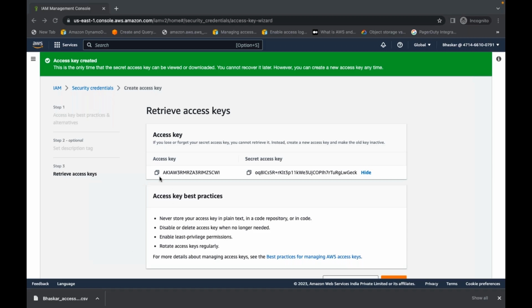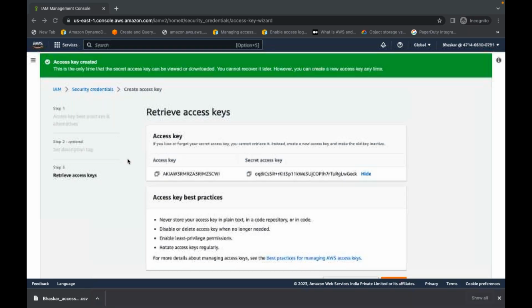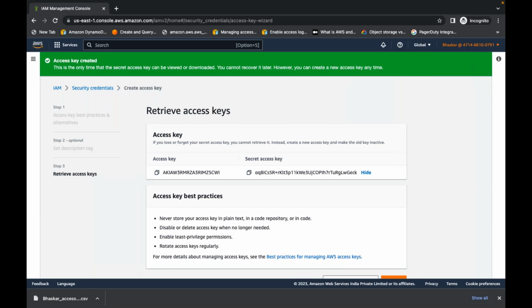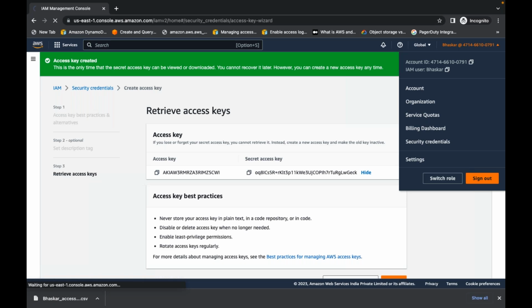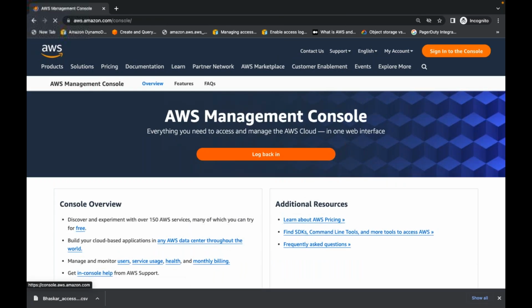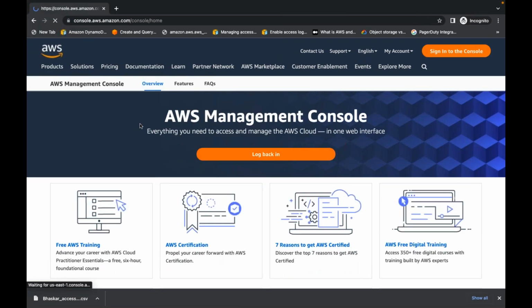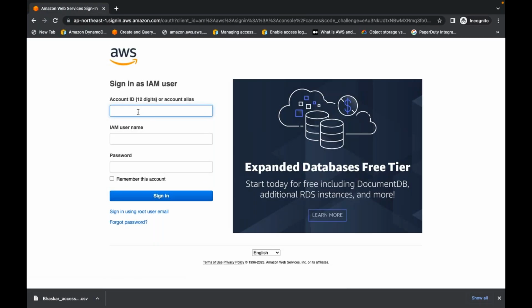Now let me keep his access keys and secret keys, because I am going to demonstrate CLI also. But let me log out as Bhaskar. I am playing a dual role today. Let me log out as Bhaskar and let me log in as Balaji.